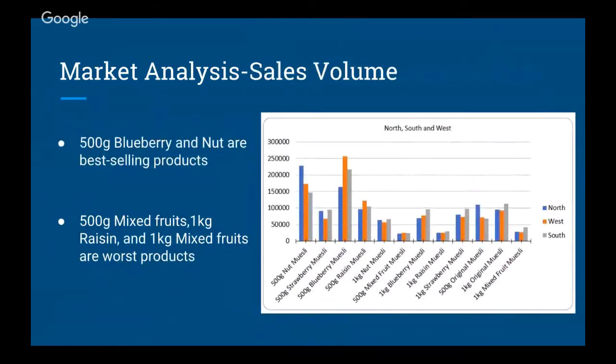We also analyzed our own sales volume. We figure out which products are popular and which products are not so popular. For example, this chart shows that 500-gram blueberry and nut are the top 2 products. So we definitely paid more attention to these 2 products in terms of pricing, inventory, and production. We also analyzed sales volume in each region.